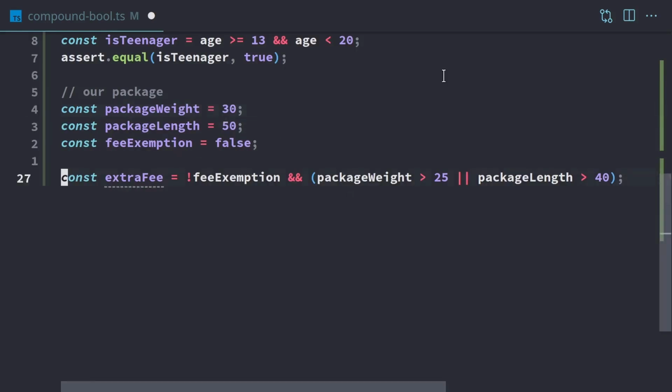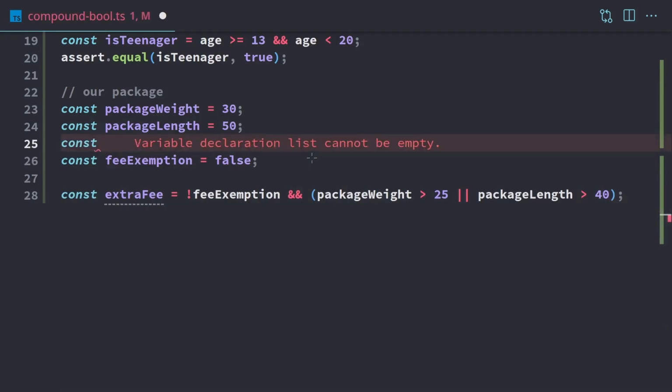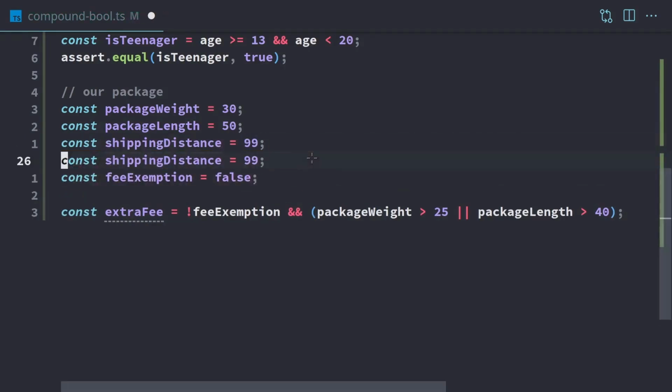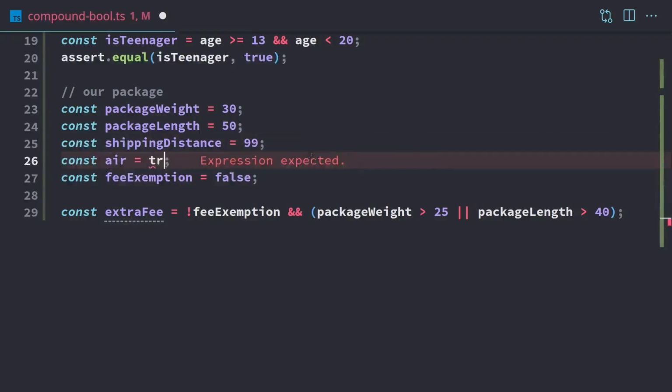So one thing before we finish up, I do want to note that when you have more than one and or more than one or, that's kind of a signal that we should start packaging up this line of code into separate units. Right now we only have these three things that we're checking, but you could imagine if we also had something like shipping distance, and then air or ground.